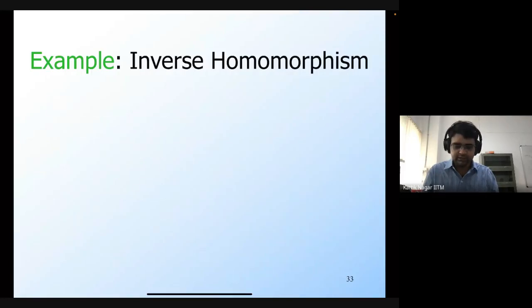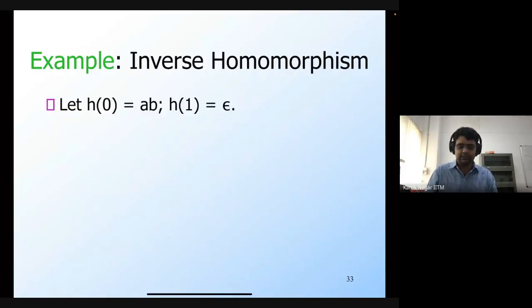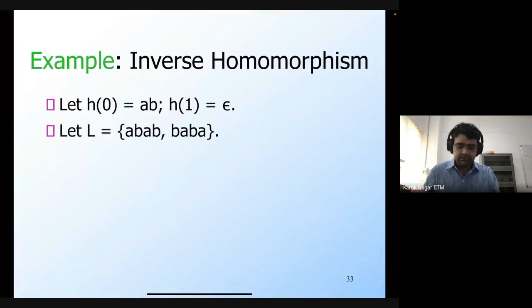First, let's look at an example of inverse homomorphism. Let's again consider the same homomorphism from the binary alphabet to AB. Let's say that L is a language consisting of two strings, in gamma star: ABAB and BAB. What would be H inverse of L?